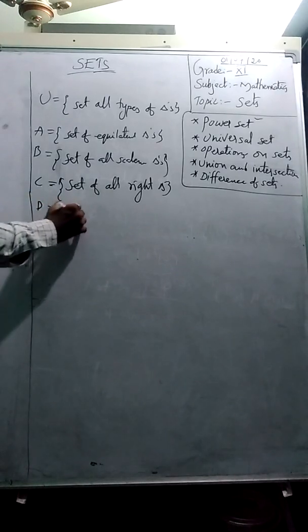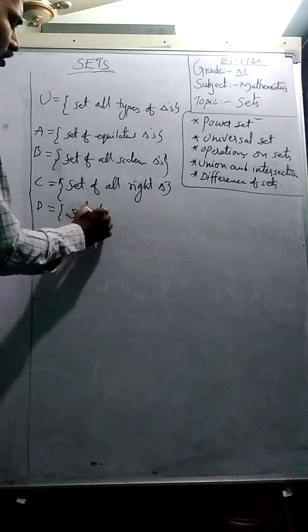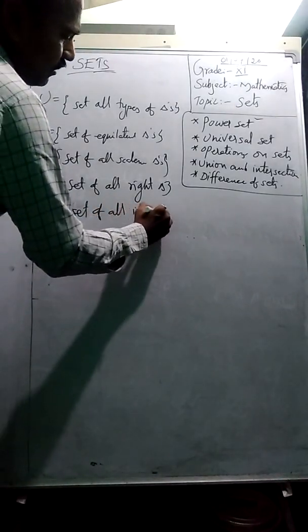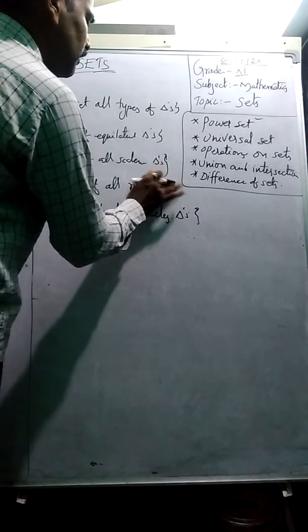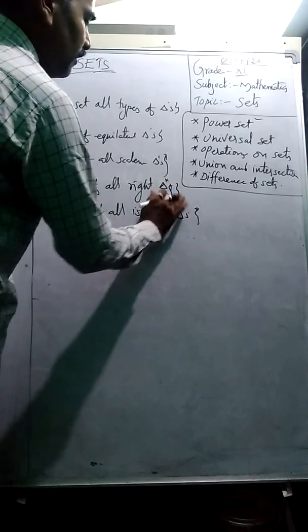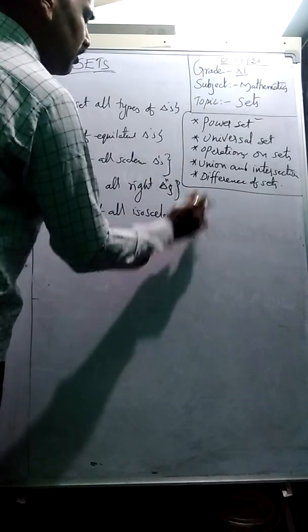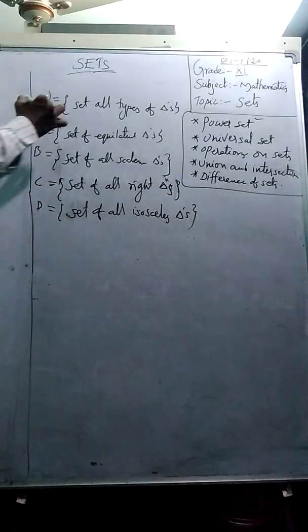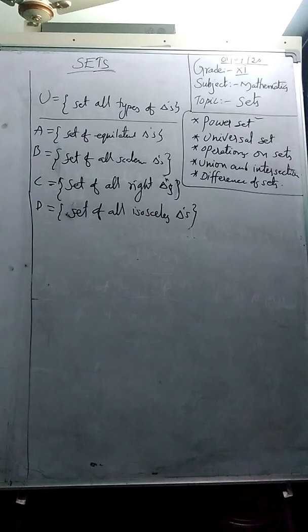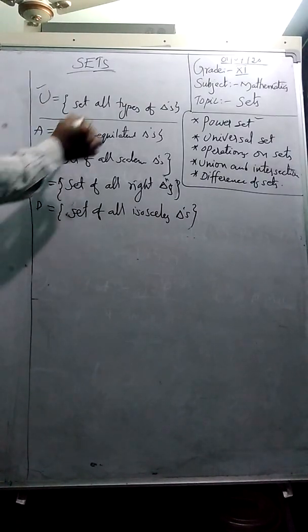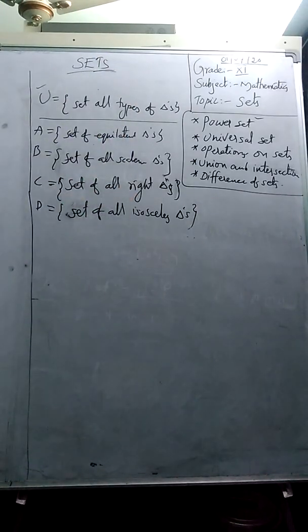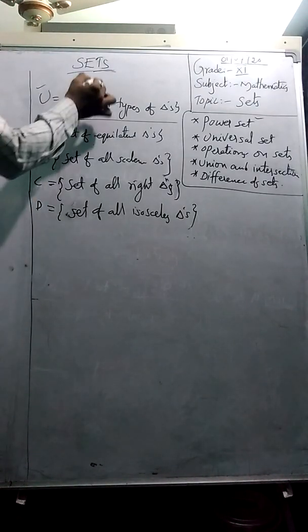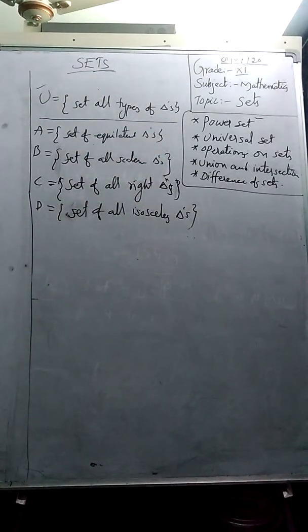Set D, let me take the set of all isosceles triangles. Like this we can write subsets of a given universal set. Simply we can define the universal set as a set which contains all the elements of its subsets. If you take U, the set of all triangles, it contains equilateral, scalene, right triangle, isosceles, right angle isosceles, acute, obtuse, all the types of triangles. Whatever they are, all are included in the universal set. In this manner we can define the universal set, students.